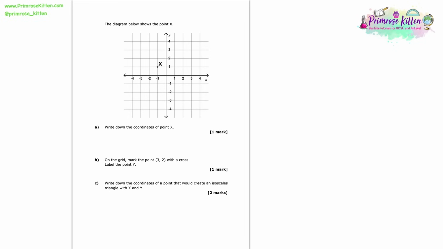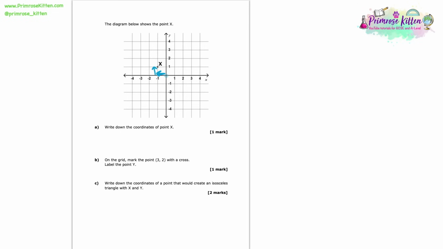So the diagram here shows the point X. We're asked to write down the coordinates of point X. Now, the way that we do this is we start at this middle point here, which is 0, 0, and we need to see how much do we need to go left or right in the x-axis to get to X. And I can see here that to start off with, I need to go -1 in the x direction, and then I need to think how much up or down do I need to go, so in the y-axis. And I can see that I would need to go up by 1.